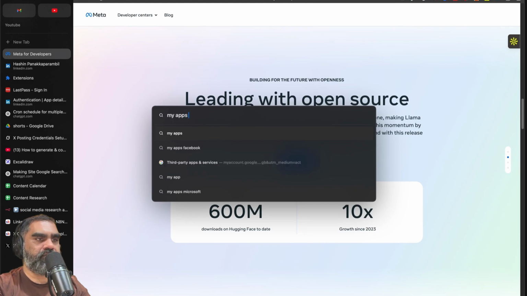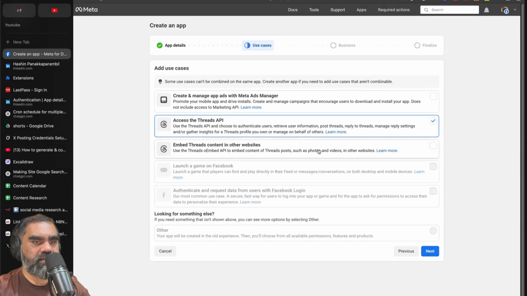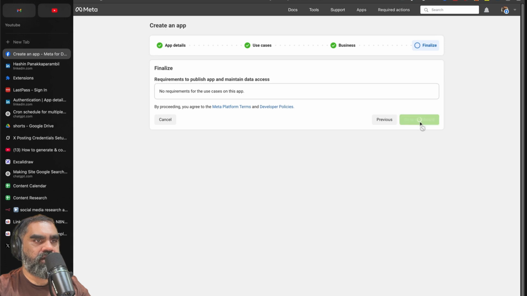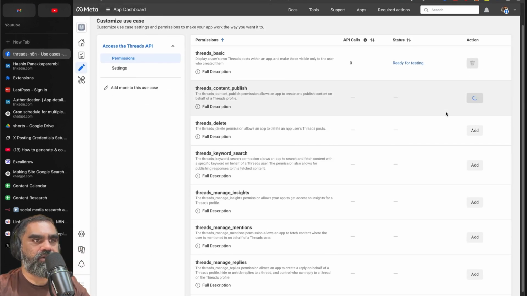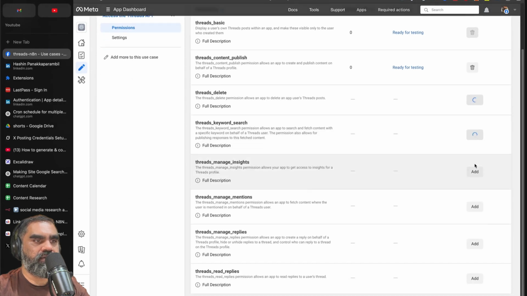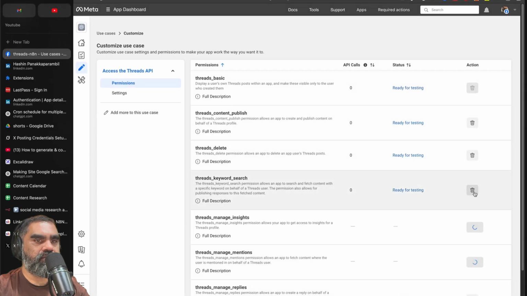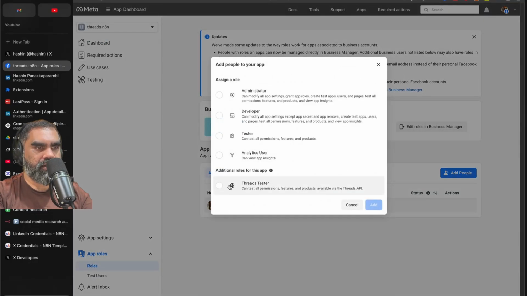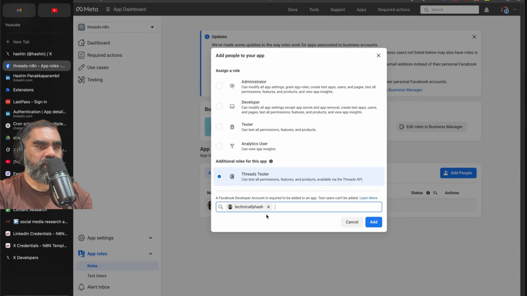My apps, Facebook, create a new app, threads, n8n, and go ahead. This time, select access the threads API next and use the portfolio and go to dashboard. Pretty simple. You add the threads content publish, threads delete, threads keyword search, manage reply, basically threads read replies, content publish. Go to app roles, and then add people and select threads tester, add your handle for threads, and then add your account.